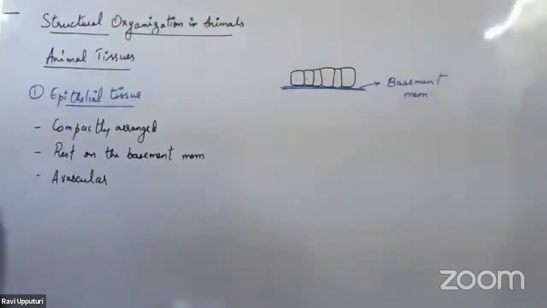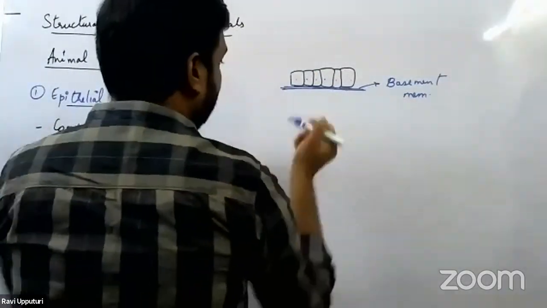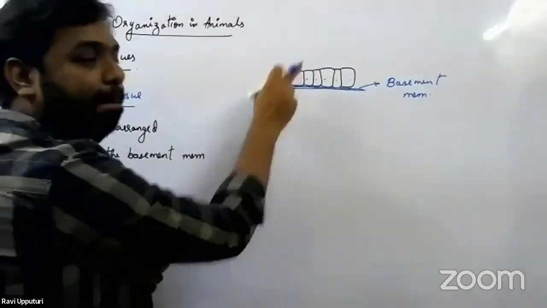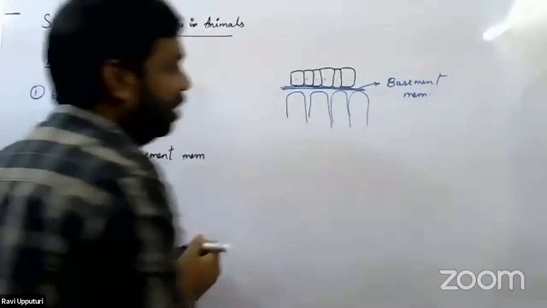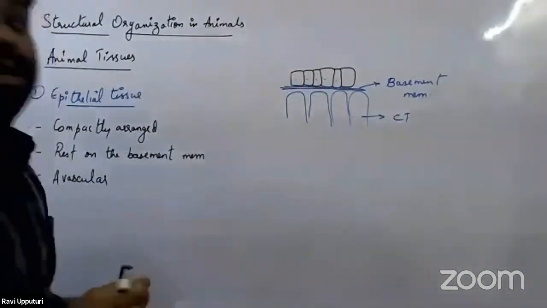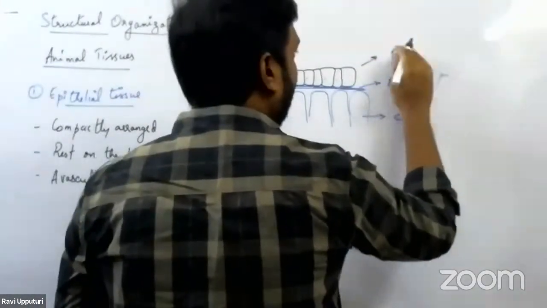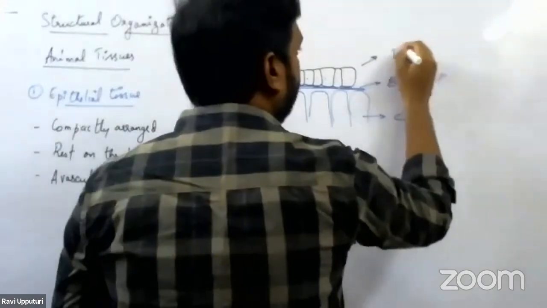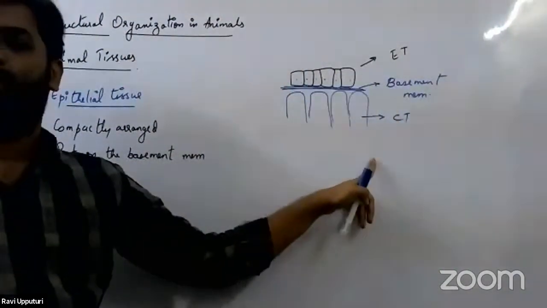Right below the epithelial tissue, there is always a basement membrane. Below the basement membrane, there are large cells which are called the connective tissue. So this would be the second type of tissue, the connective tissue. Below the epithelial tissue would be the basement membrane, and below the basement membrane would be the connective tissue.